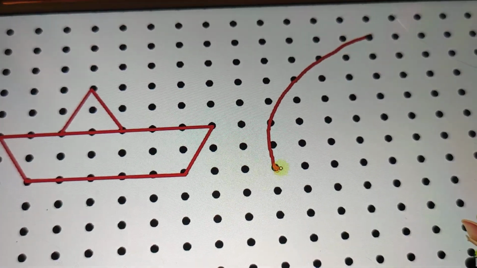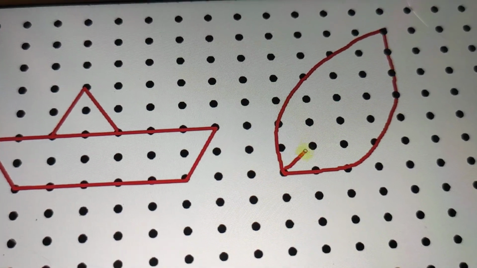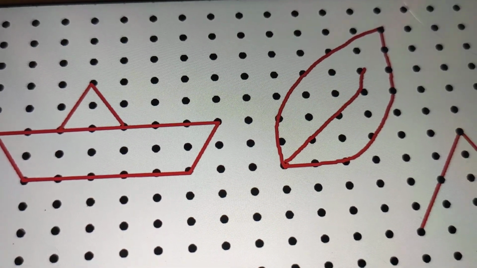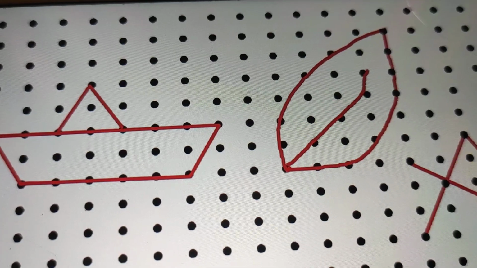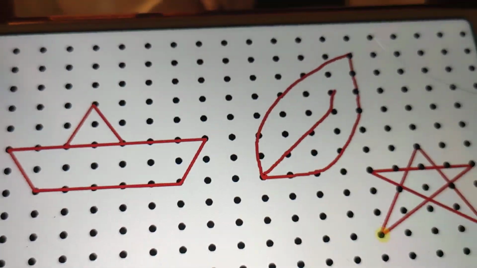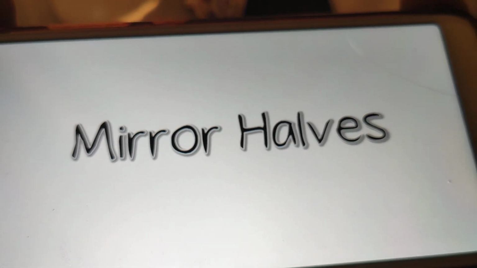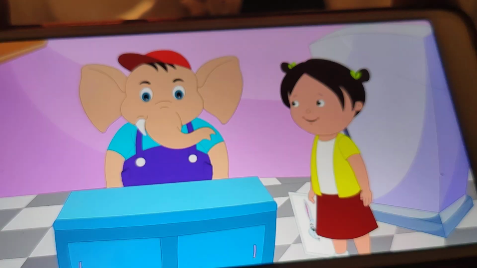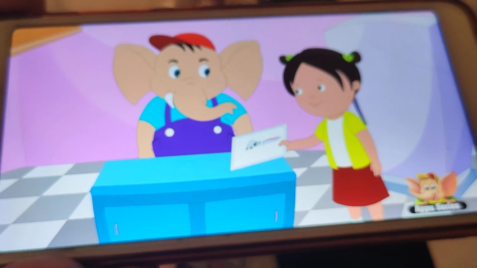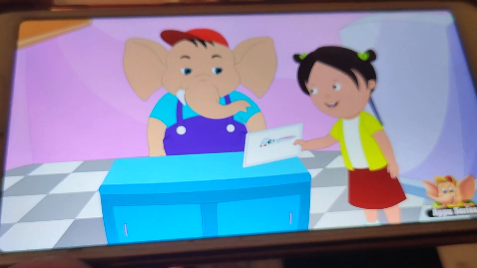Now here we can draw a leaf this way. Now how about drawing a star now? Mirror halves. Here I've drawn one half of the face of a rabbit. Can you help me complete?